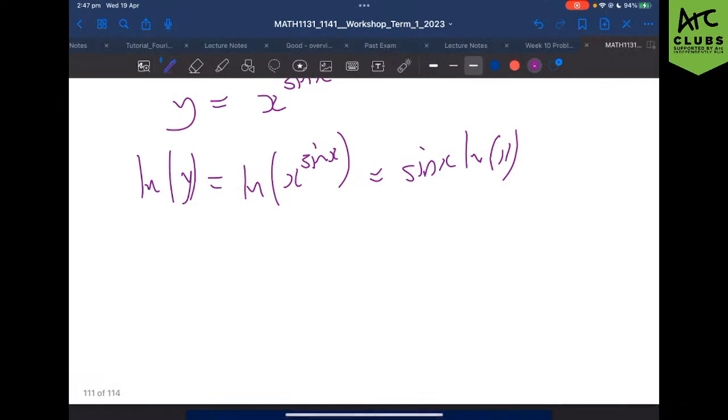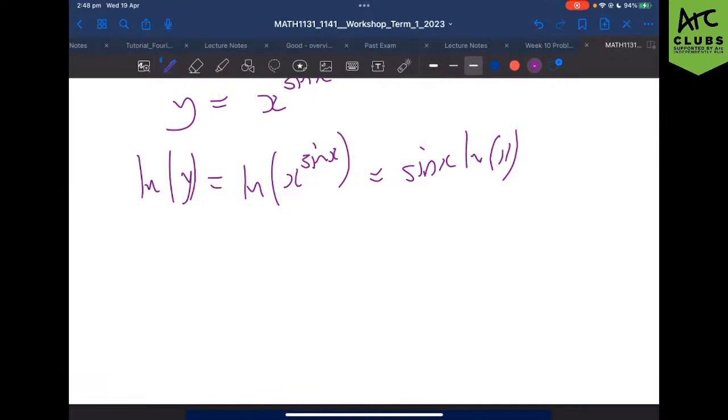Okay, so we've got this very nice expression, ln y equals sin x times ln of x. And now we're going to use another cool technique called implicit differentiation to differentiate this, because it's going to be so much easier than if we had differentiated the original function. I know we brushed over implicit differentiation beforehand, but it's where we just remember y is actually a function of x. So when we differentiate y, it's the same as doing the chain rule. If you differentiate ln of some function of y, you end up with the derivative over the original function again.